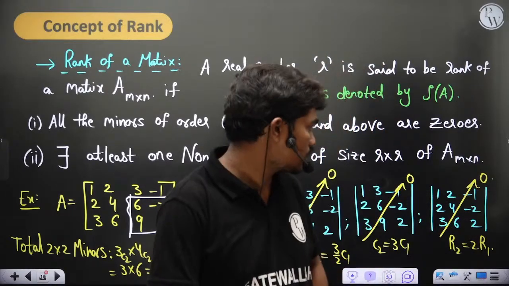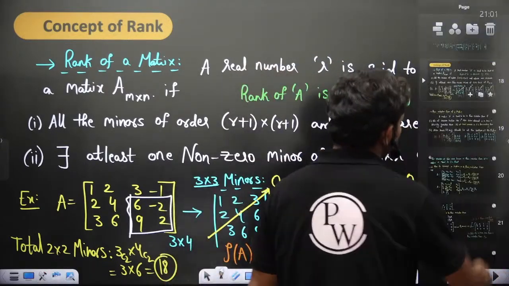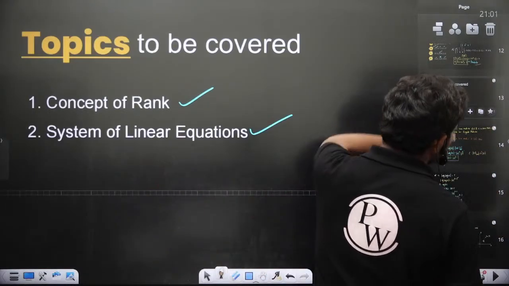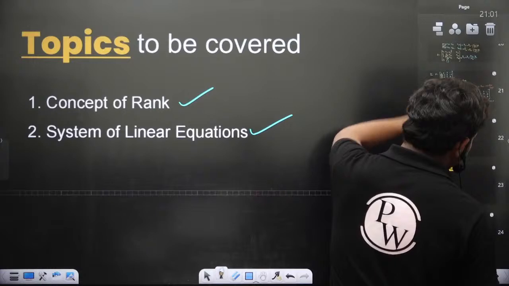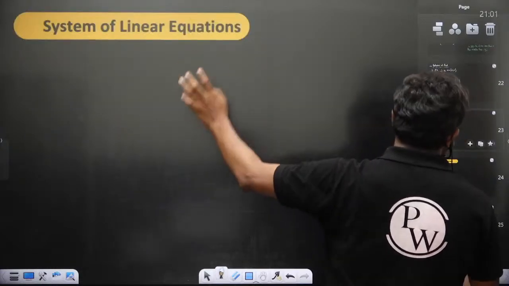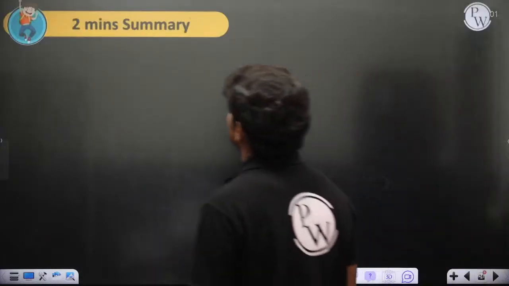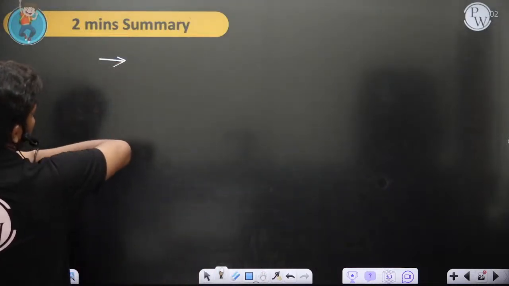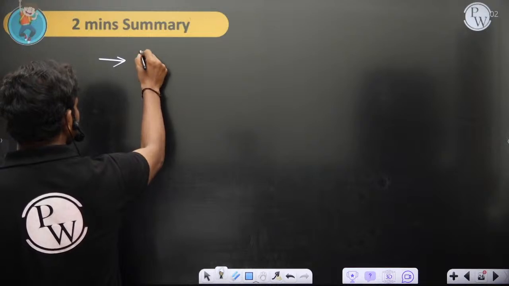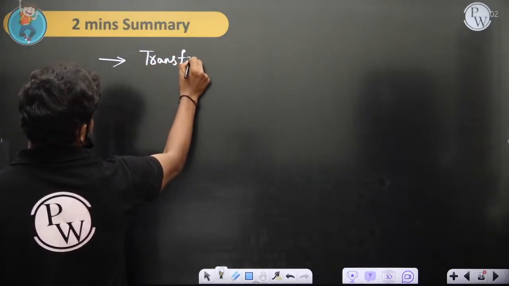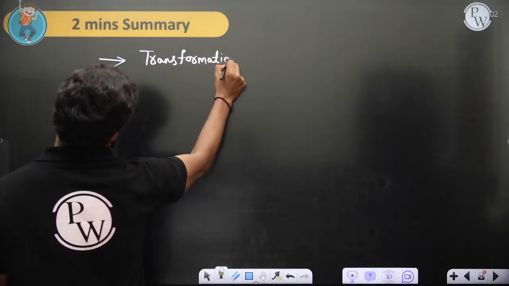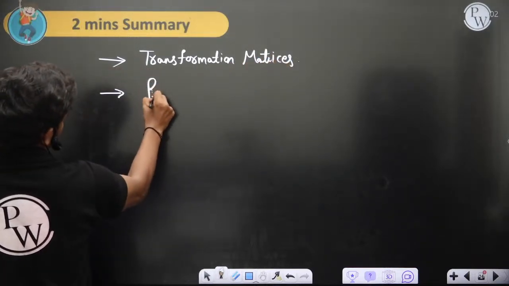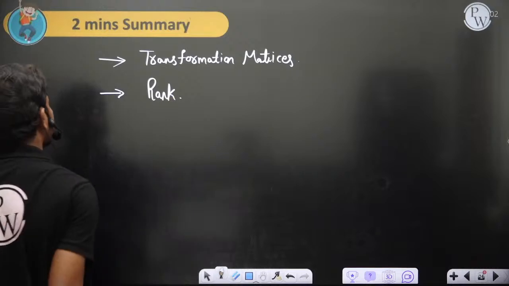Yeah? Okay, good. Fine. I thought of covering system of equations also today, but it took some time to solve the previous homework. Anyway, today you have one homework question. System of linear equations I'll start tomorrow. So, a 2 minute summary: today we talked about transformation matrices in the beginning, and we also discussed the concept of rank and how to calculate it.